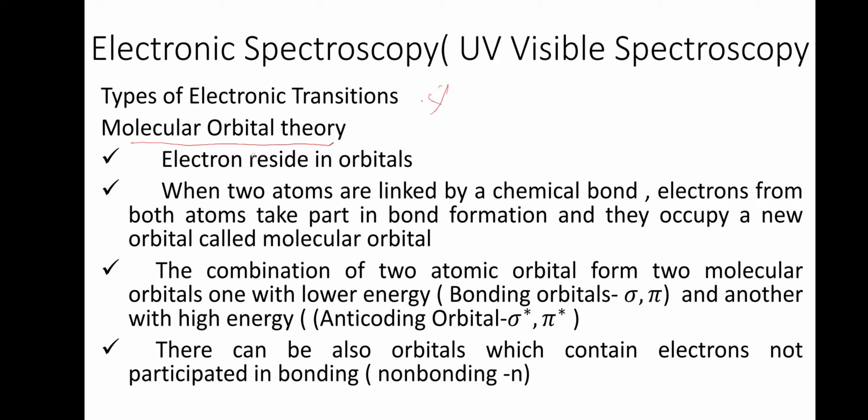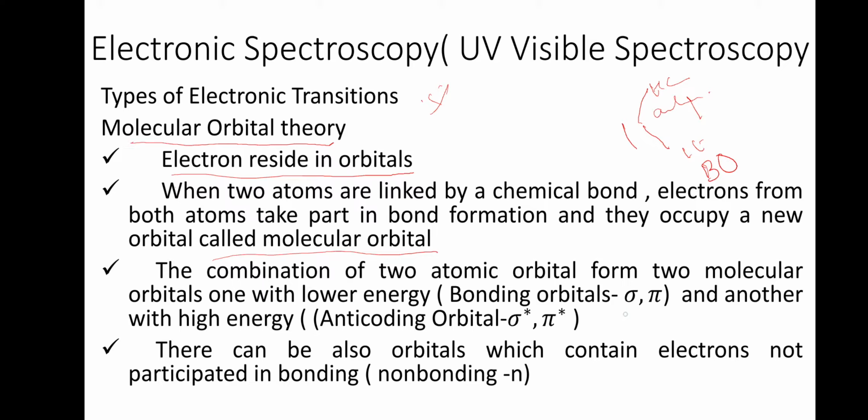Okay. So in the case of any atom, the electrons reside in energy levels known as orbitals. When two atoms are linked by a chemical bond, electrons from both atoms take part in bond formation and they occupy a new orbital called a molecular orbital. The combination of two atomic orbitals forms two molecular orbitals, one with a lower energy and one with a higher energy. The lower energy one we call a bonding orbital and the higher energy one we call an anti-bonding orbital.